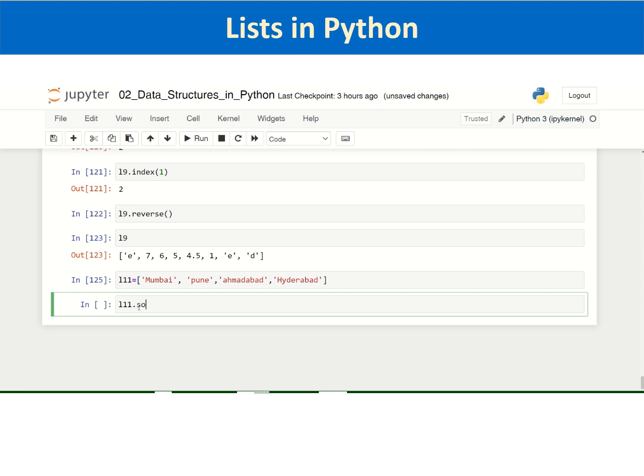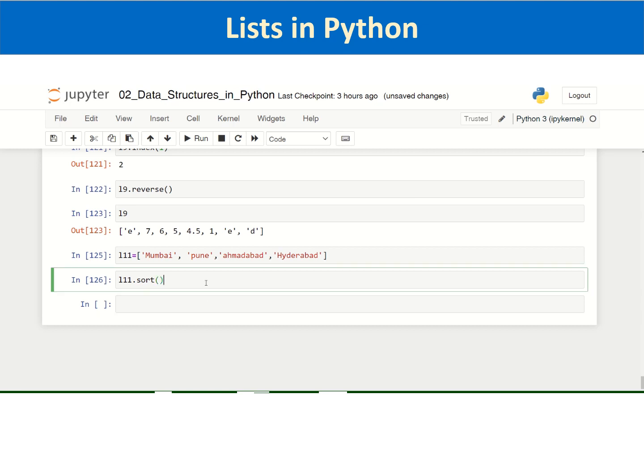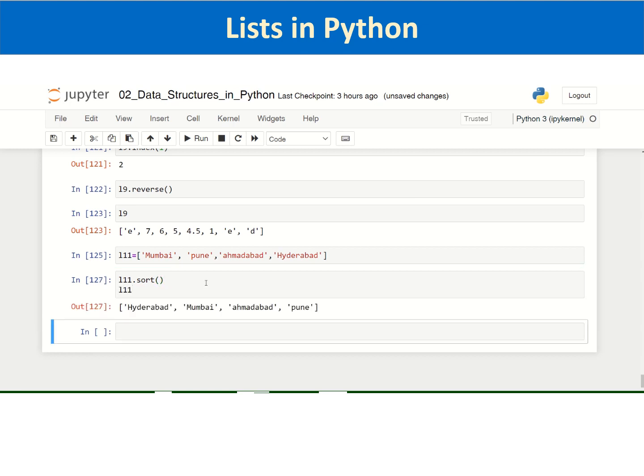And what happens if you sort it? You expect alphabetical reordering of the elements of the list. However, you don't see Ahmedabad in first place, because in sorting, uppercase letters are placed before lowercase letters. So first it sorts the strings starting with uppercase letters, Hyderabad and Mumbai. Hyderabad comes first, H before M. Then in lowercase, it has sorted Ahmedabad and then Pune.